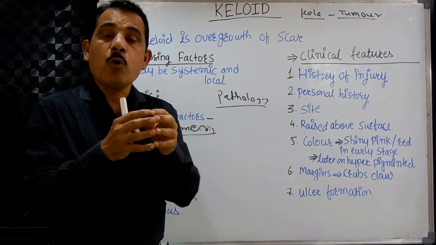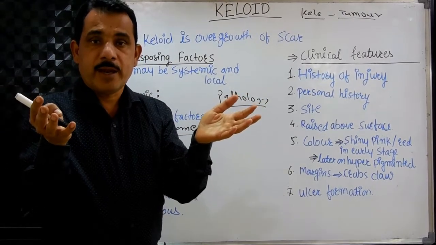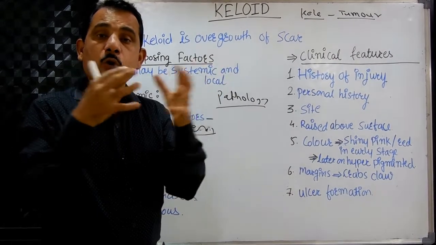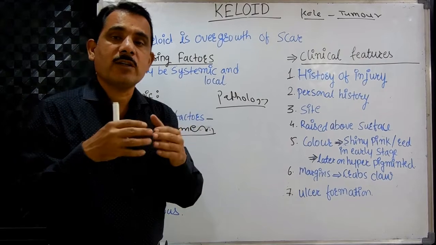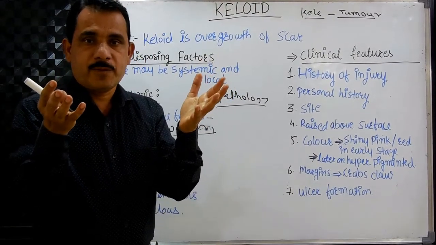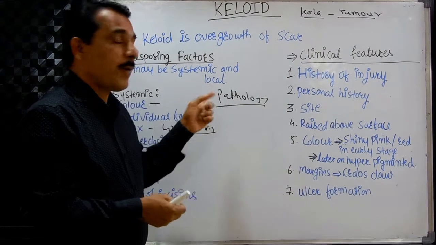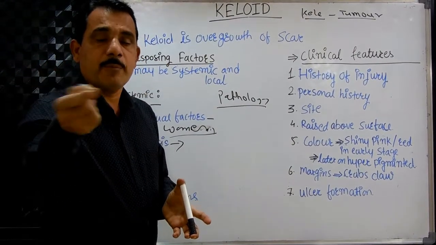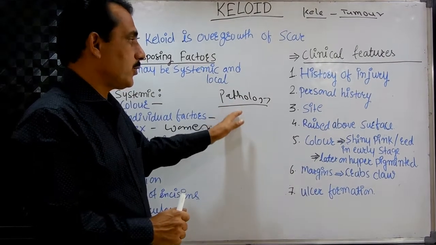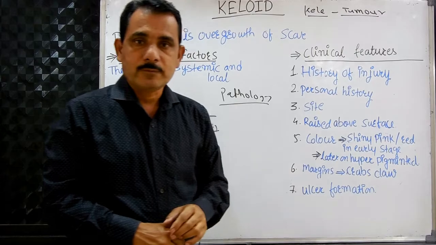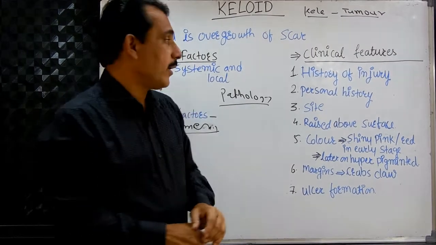Second thing, it shows more vascularity. As compared to other scars or other growths, the keloid has more vascularity, and more vascularity is found in growing tissue, neovascularization. Do you understand? So that is the pathology, maybe failure of the formation of the mature fibrocytes. Then coming to the clinical features of the keloid. Clinical features of the keloid.